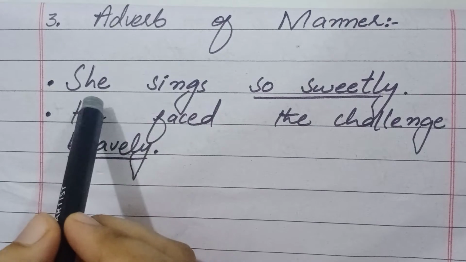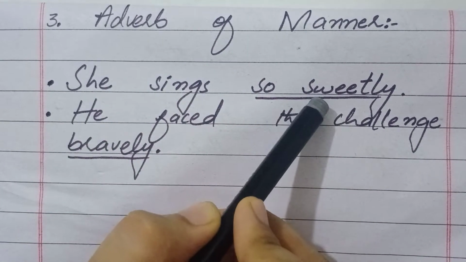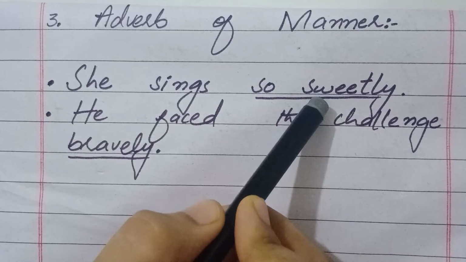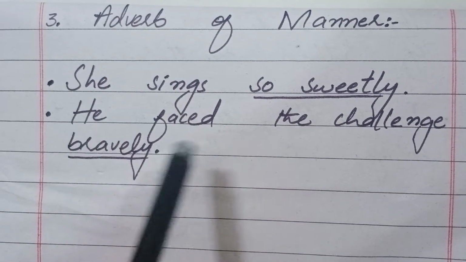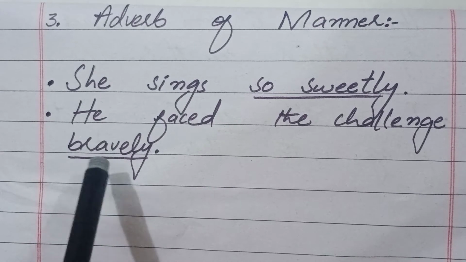Look at the example. She sings so sweetly. In this sentence, the words so sweetly are an adverb of manner because it shows how the work has been done. Second sentence is: he faced the challenge bravely. In this sentence, the word bravely is an adverb of manner.